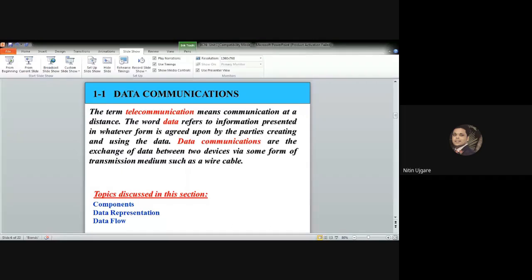Then the third characteristic is accuracy. The system must deliver the data accurately. Data that have been altered in transmission and left uncorrected are unusable. It ensures that the data sent from one machine to another will be transmitted in a secure way. If I am the sender and you are the receiver, and I send the data as 1, 2, 3, then you should receive the data as 1, 2, 3.